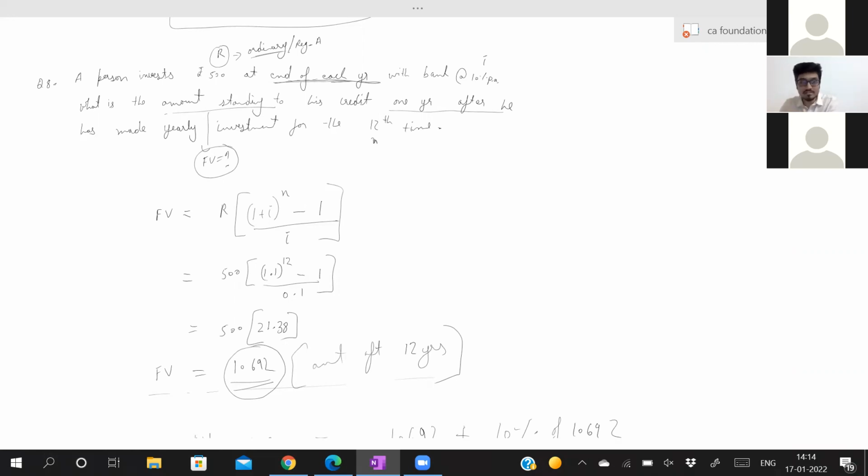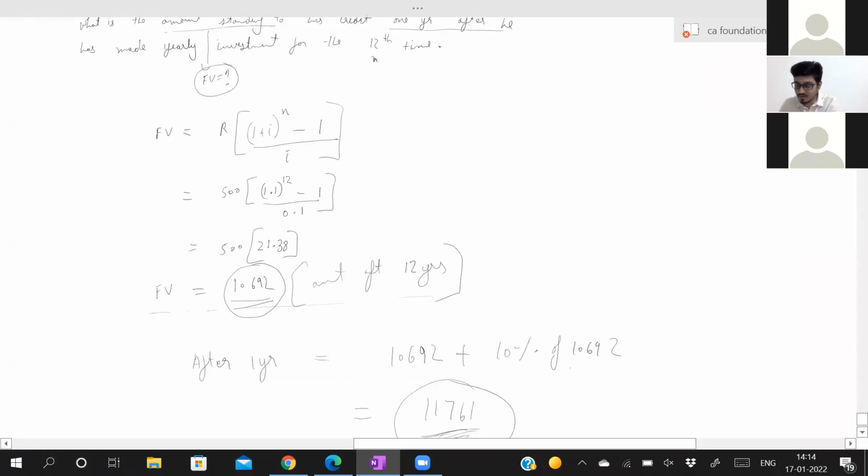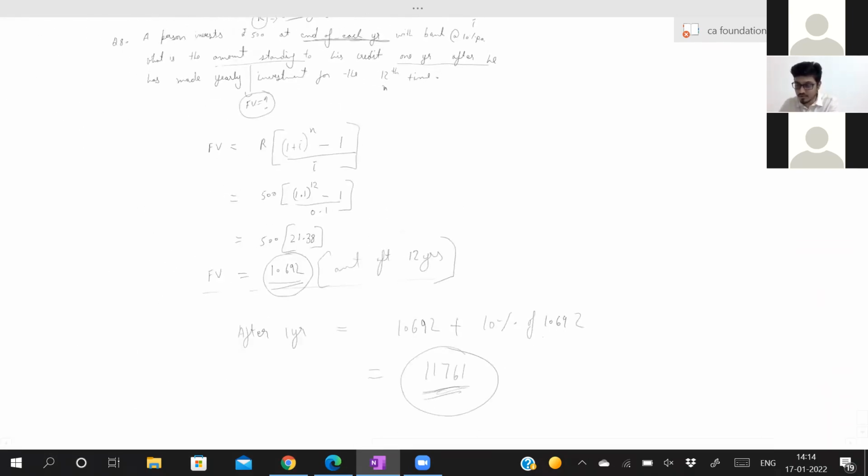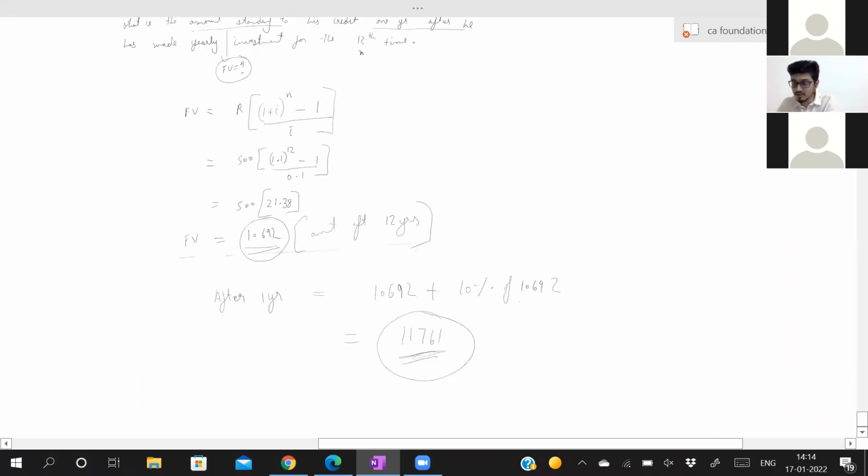For 12 years he will invest. For the 13th year he did not invest. We have done this sum. I hope you remember. If you are absent, can't help. If you are absent on Friday, please take notes from your friends. Copy it. If you have doubt, ask your friends. If they cannot explain, then ask me, if you are absent on Friday's class.